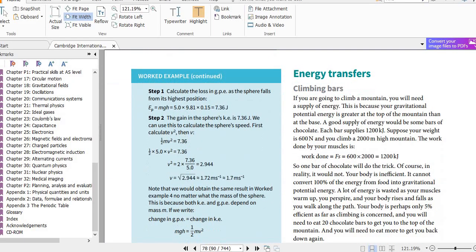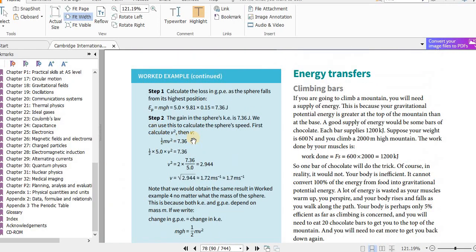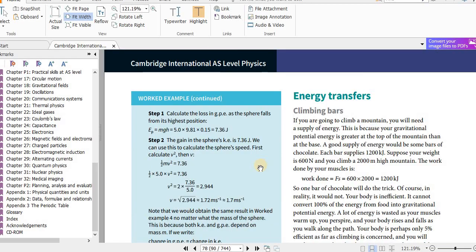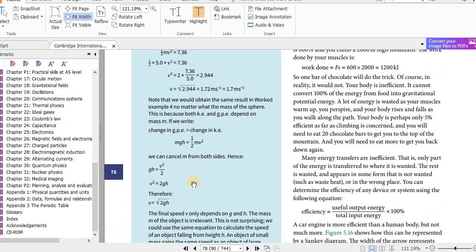I think yes, the working is shown here. We don't even need this because the m's cancel, but if you want, that is what is shown here. Otherwise we can find the gravitational potential energy here, because m, g and h are all given, and then that is equal to the kinetic energy. We set them like that and find the v.